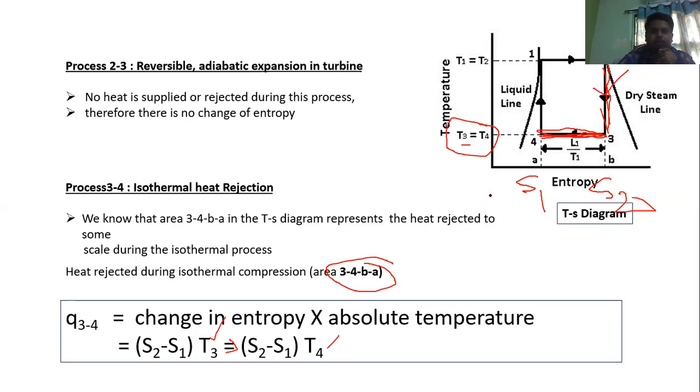Up to now, we discussed the heat addition in process 1 to 2, and process 2 to 3, which is isentropic, so definitely the entropy is constant and there is no change in the entropy. The next process is 3 to 4, the isothermal heat rejection in the condenser. Here we have to find out how much heat is rejected inside the condenser, and we are finding that by using this formula.